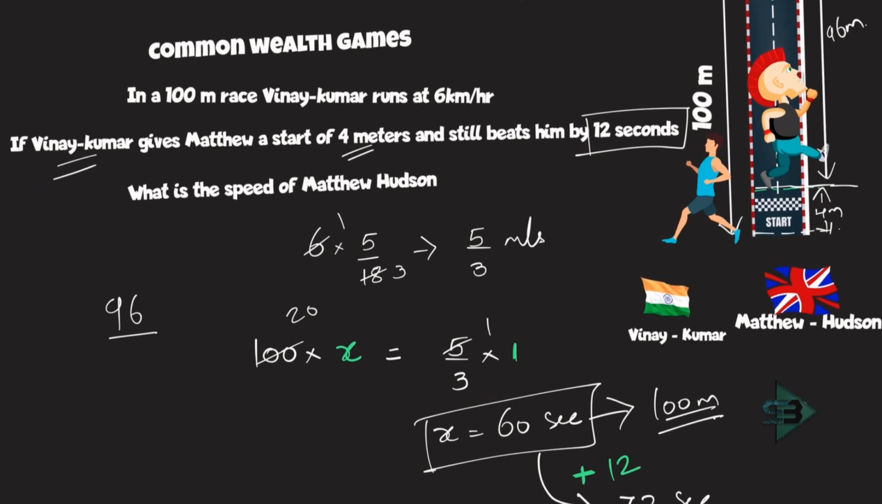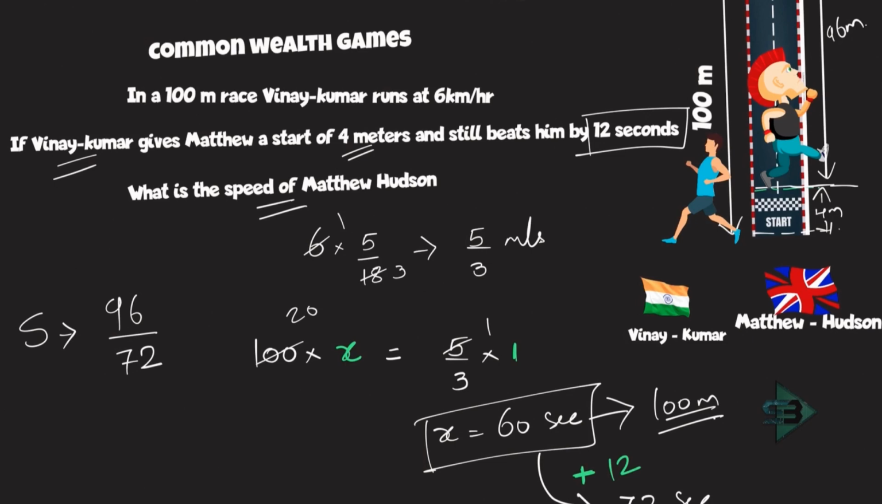And what is the distance travelled by Matthew? 96 meters. So what is the speed of Matthew? Speed of Matthew that is being asked to us, right? Speed is nothing but distance upon time. 96 upon time. Time taken is 72. So distance upon time, meters per second. That's it. That is my answer. 96 upon 72. Now I need to convert this to meter per second, right?